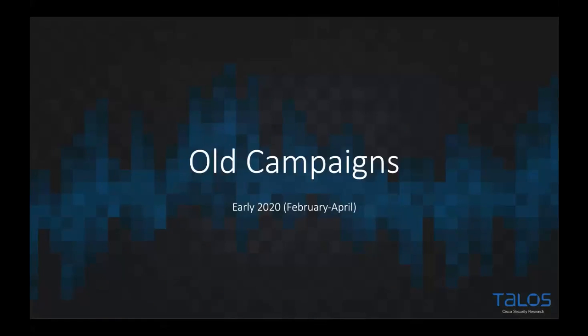So we're going to start off with the old campaigns. These are the campaigns we discovered earlier this year. These ran from February to April. This covers the initial finding and discovery of PoetRAT. I'm going to talk you through the three campaigns quite briefly, and then we're going to go more in depth into the actual malware and the technical execution of it.